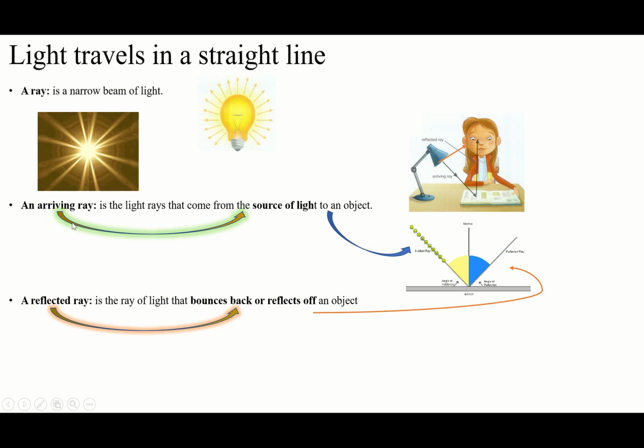Arriving ray is so easy. Only the light that comes from the source of light. The source of the light, we can say this is the arriving ray. Only that light, the first time it comes from the source of the light.